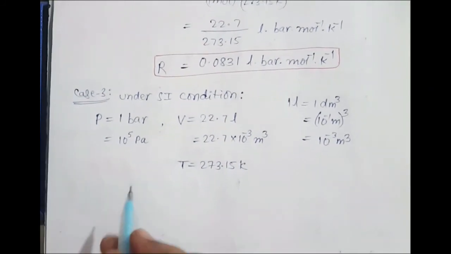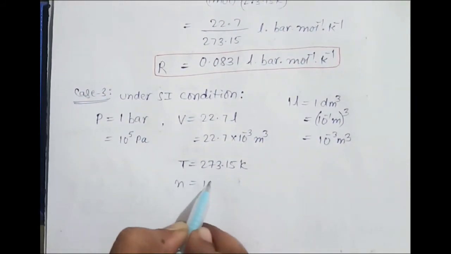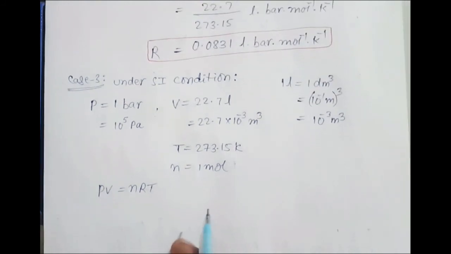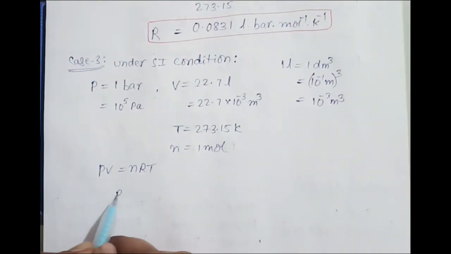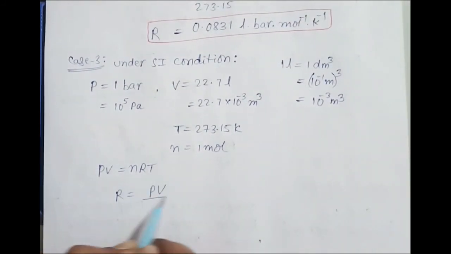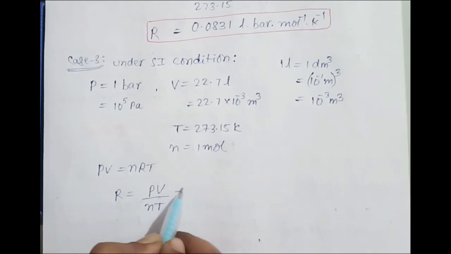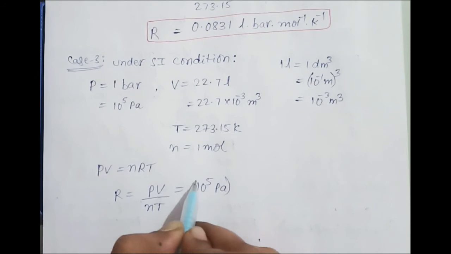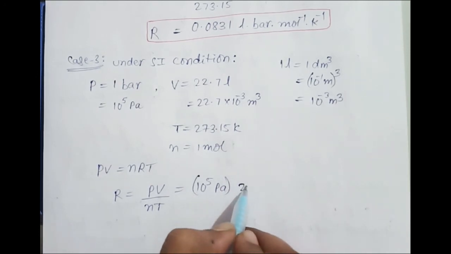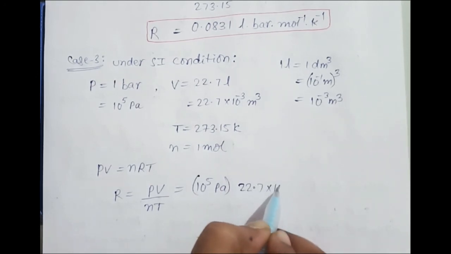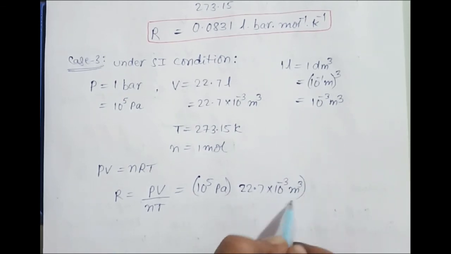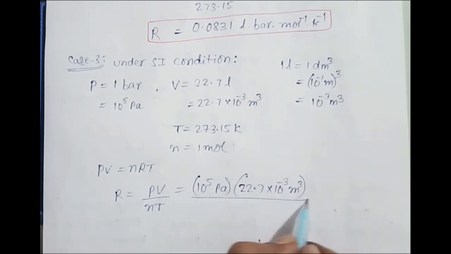Now put all of these in that equation, with the number of moles being 1 mole. PV is equal to nRT. Now we have to find the value of R. R is equal to PV over nT. P is 10 power 5 Pascal, into V. V is 22.7 into 10 power minus 3 meter cube, upon n.